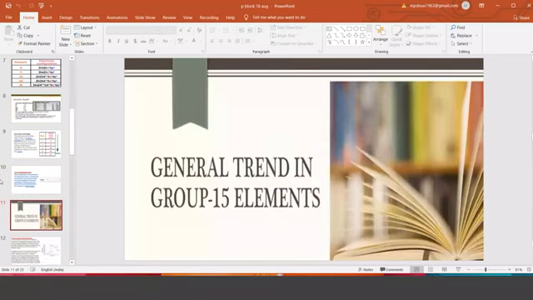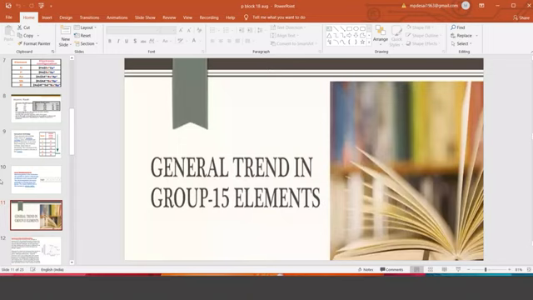General trend in group 15 elements. Trend is a kind of behavior, one particular type of character. There's a trend in the youth that they go for this type of behavior. So there's now a trend to wear print shirts. Now the trend has changed. Earlier we used to wear bell bottom pants. Now we are wearing narrow bottom pants, more of cotton, more of jeans. So that is called trend.